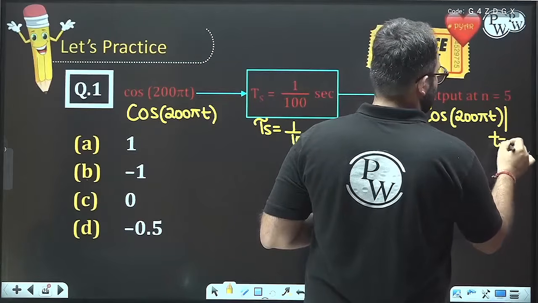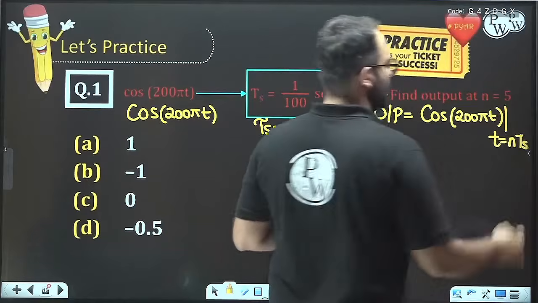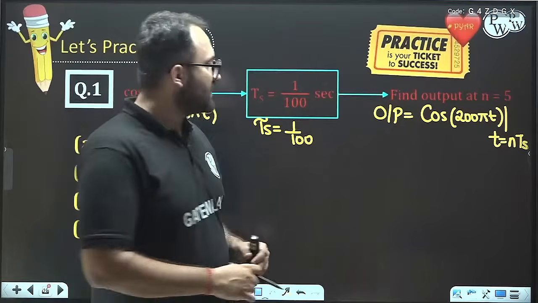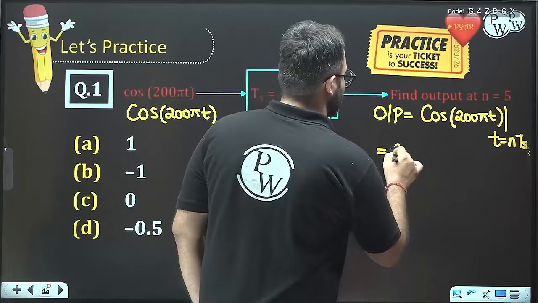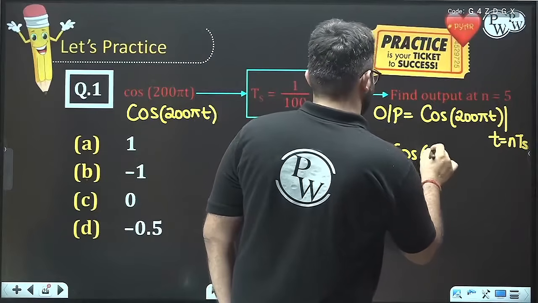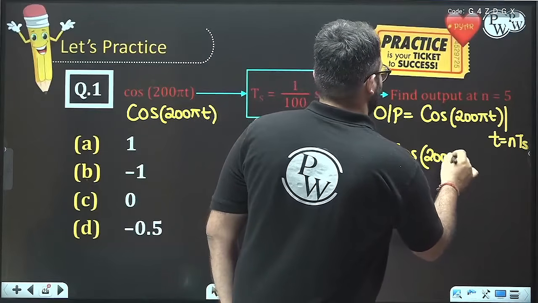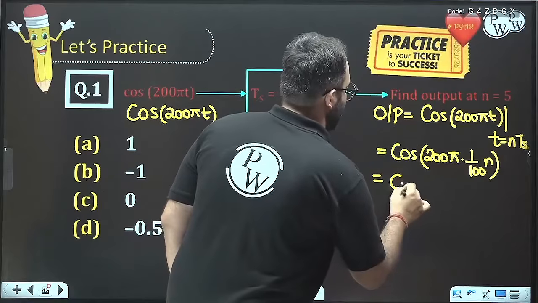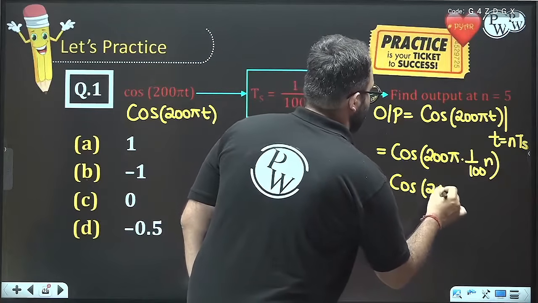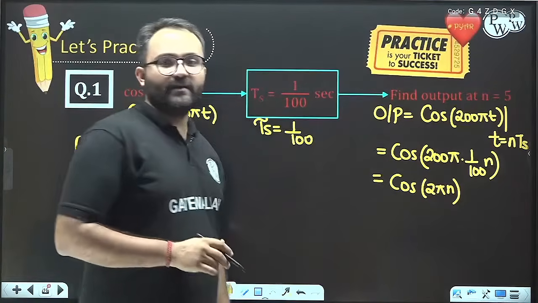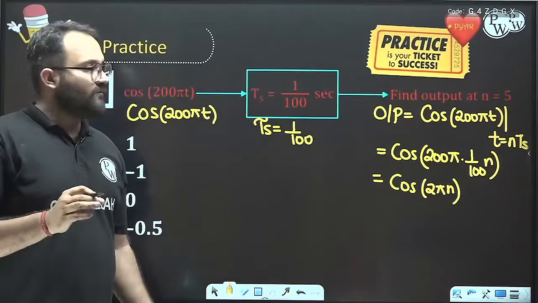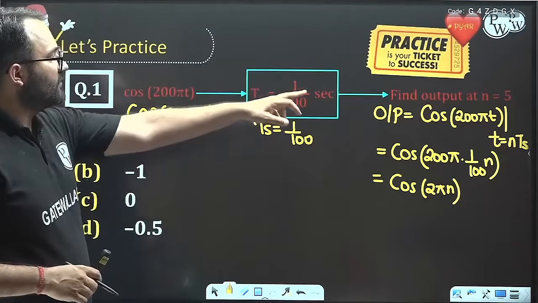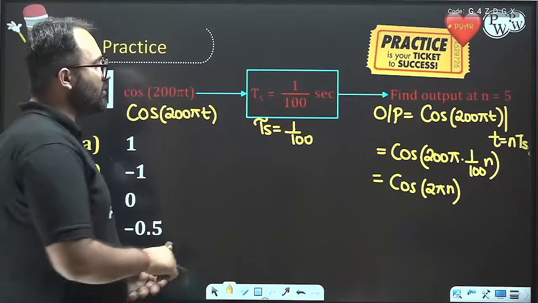We simply put t equals to nTs, and we can get the result. The output is equal to cos of 2 pi n, and remember that n can only be an integer. Now we have to find out the output at n equal to 5.